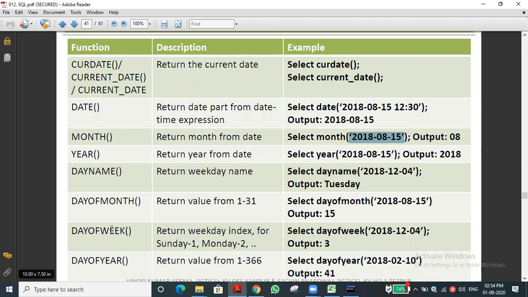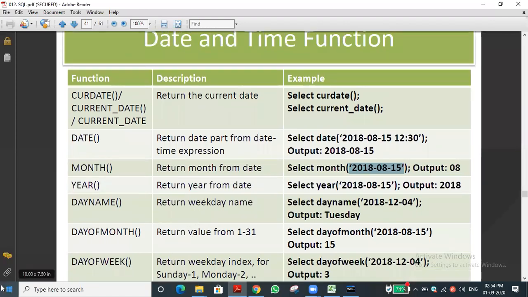It is nice. Just note down these functions: date function, month. Anyhow, it is in the video also, so you can refer to it. Afterwards I will post this slide also on our website. Kindly go through it. In books also, I think it is there. Have you gone through that? It is there, so refer to it. Yes, sir.